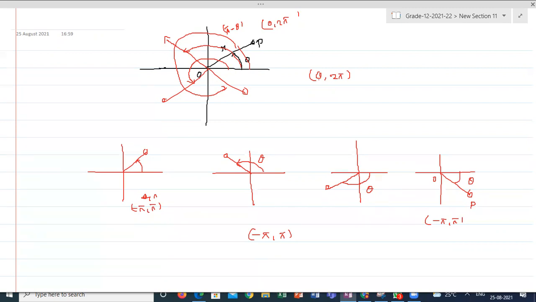So if you do 1 or 2 numericals, it will be easy to understand. Mostly, they will ask what the argument of the complex number is, or what the modulus of the complex number is, by giving the polar coordinate system.